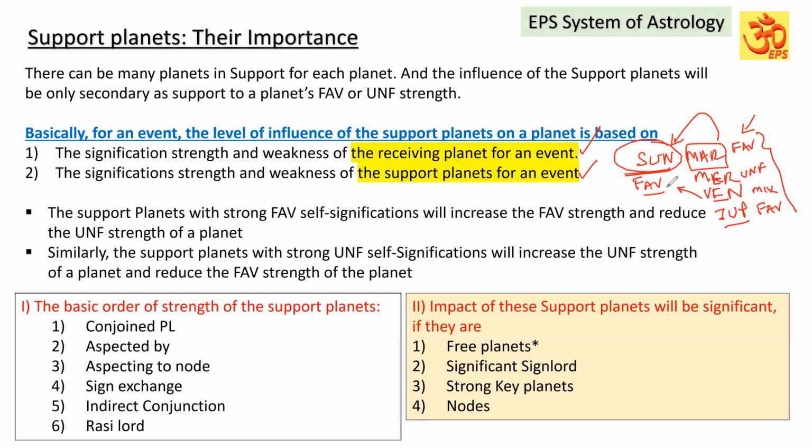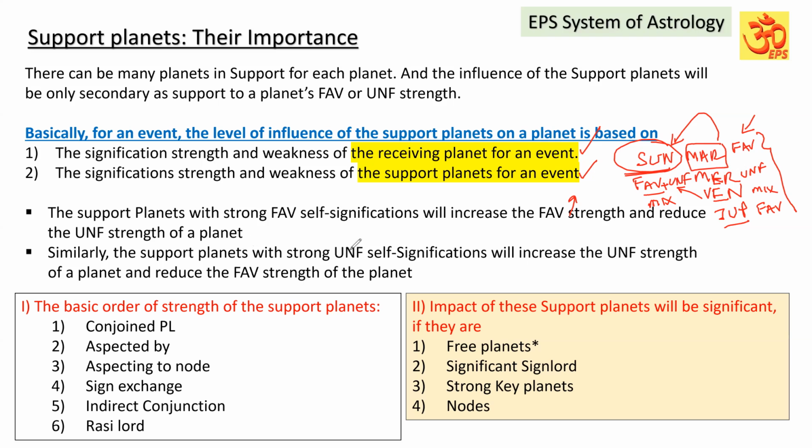For example, if the Sun has both favorable and unfavorable, meaning mixed, the favorable planet in supports will increase the favorable strength, and the unfavorable strength of the Sun will get reduced because favorable is supported.